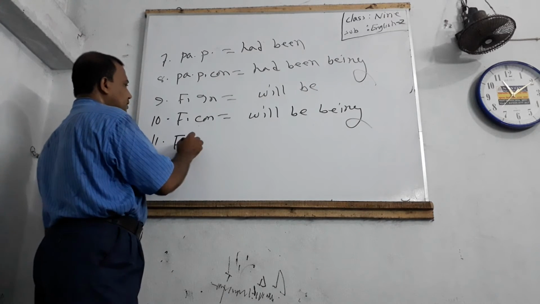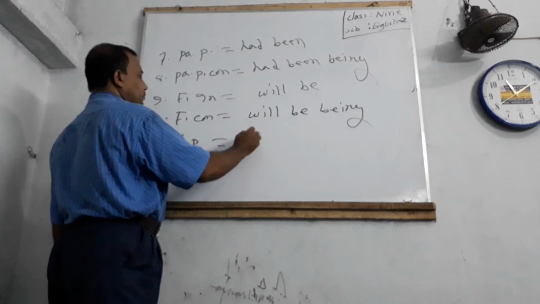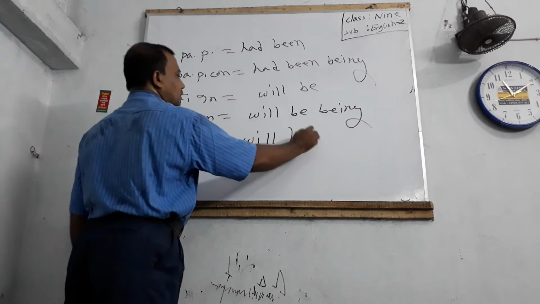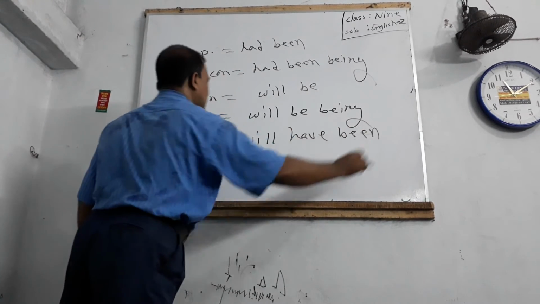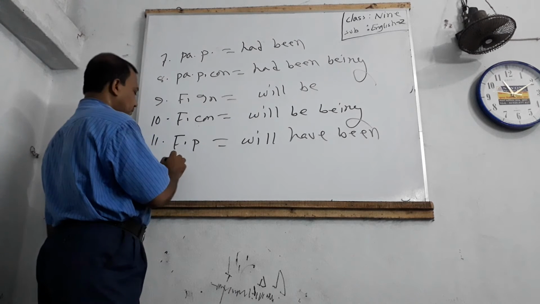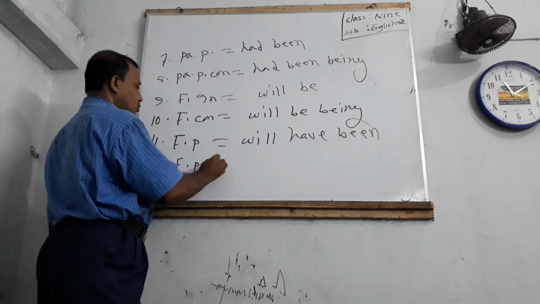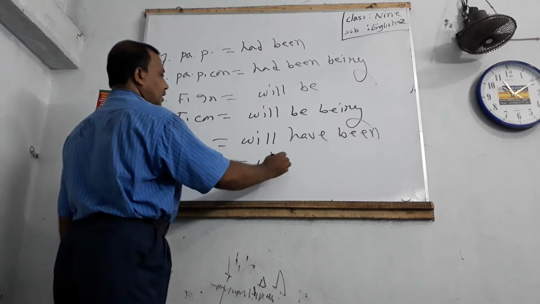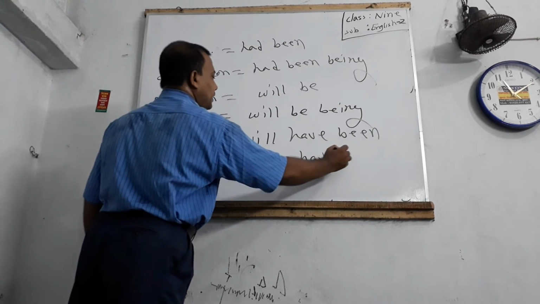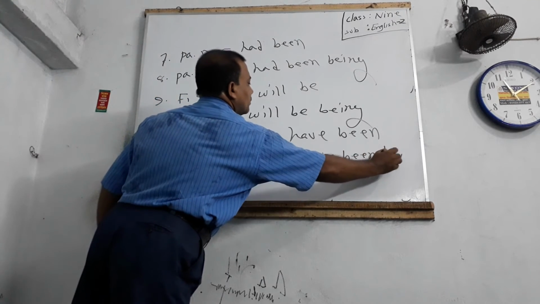Future perfect tense: auxiliary verb will have been. Future perfect continuous tense: auxiliary verb will have been being.